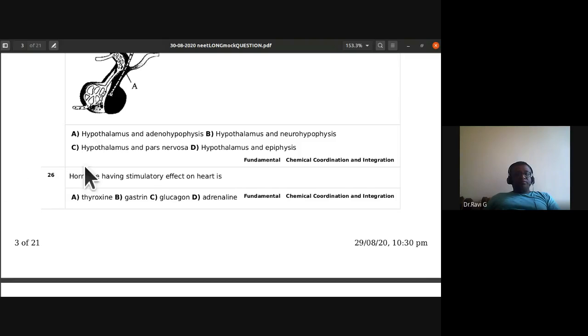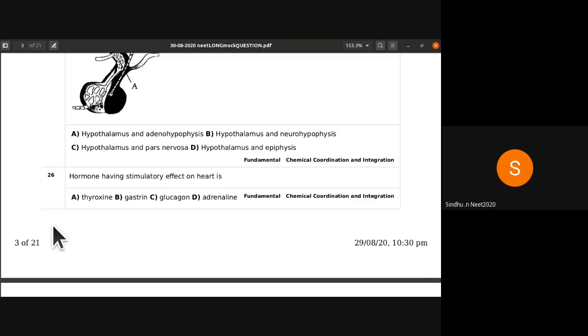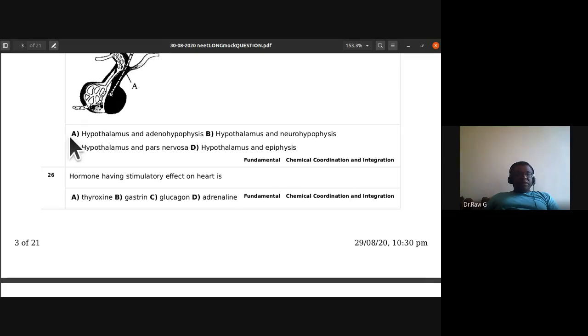Option A, hypothalamus and adenohypophysis. Adenohypophysis hormones and the hypothalamus are connected by it. So hypothalamus and adenohypophysis.